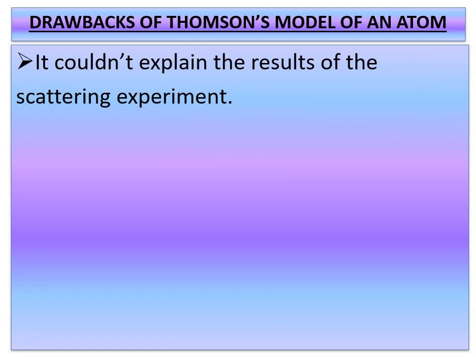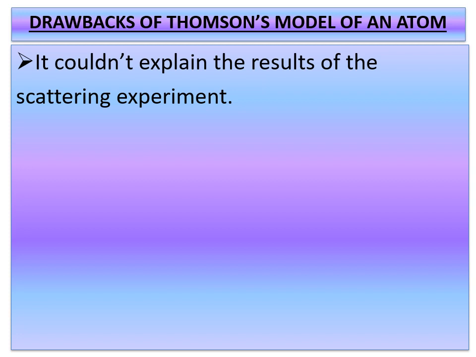Now the drawbacks, or limitations, of Thomson's model of an atom. It could not explain the results of the scattering experiment. According to J.J. Thomson's model, the electrons are embedded all over in the positively charged sphere. But experiments carried out by other scientists showed that protons are present only in the center of an atom and electrons are distributed around it. So Thomson's model could not be verified experimentally.